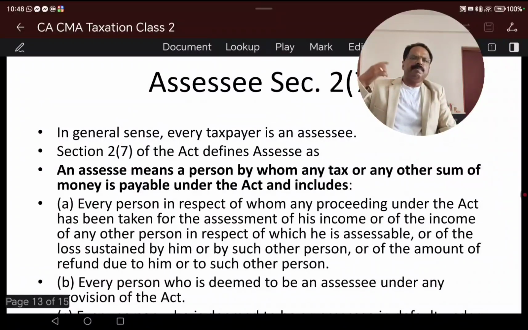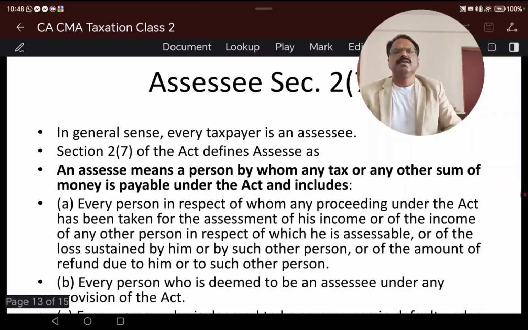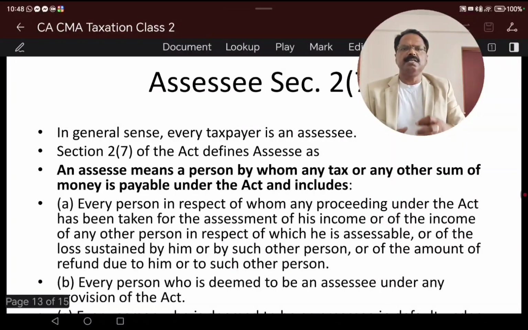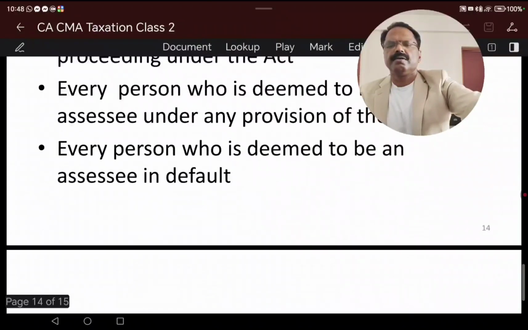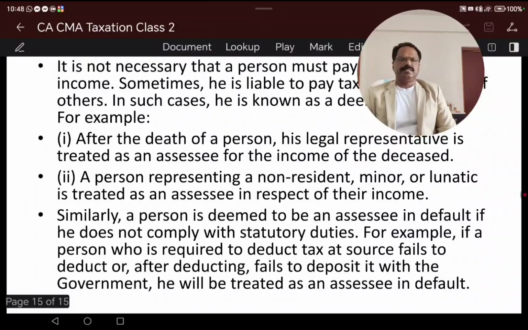So any person liable to pay any tax under this Act, a person against whom a proceeding is pending, a person who is deemed to be an assessee, and a deemed person who is in default also. A deemed person is already a person, and a deemed person who is in default can also be an assessee. Hope all these sections are very clear.